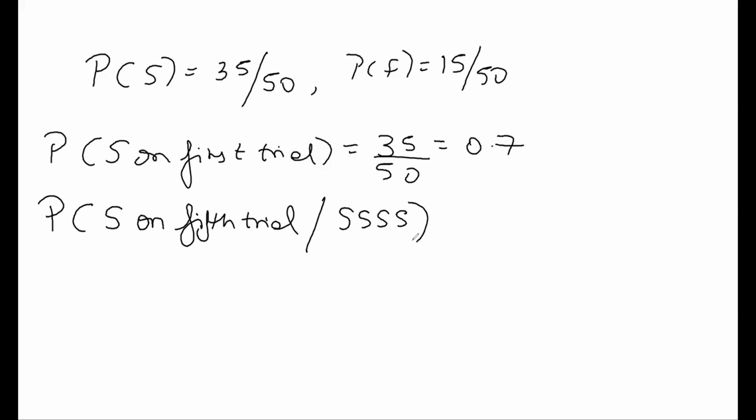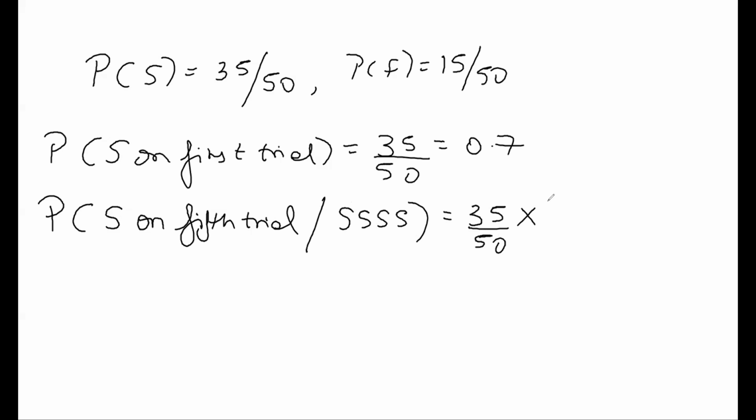That means now I'm choosing the fifth restaurant. What is the probability that the fifth restaurant is also a success, given that the first 4 are successes?